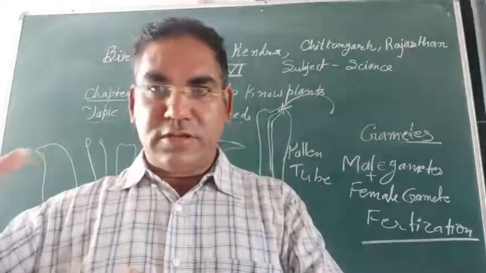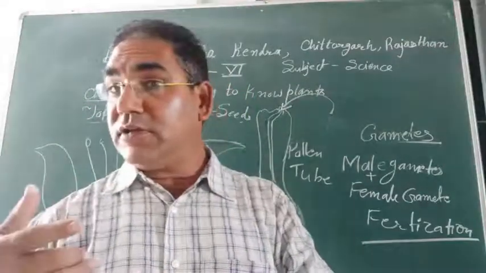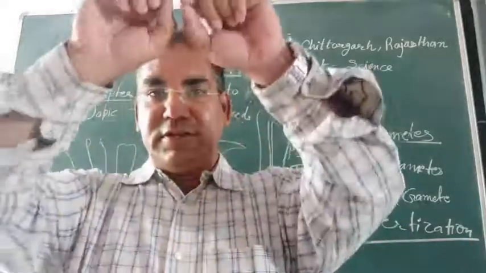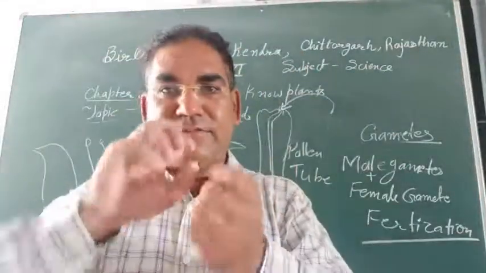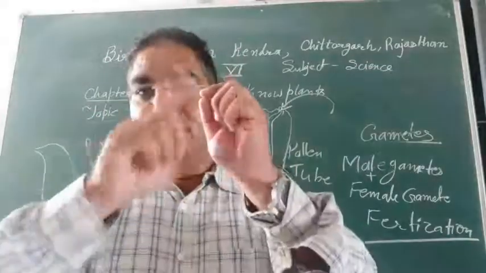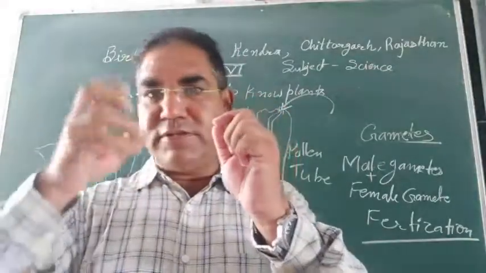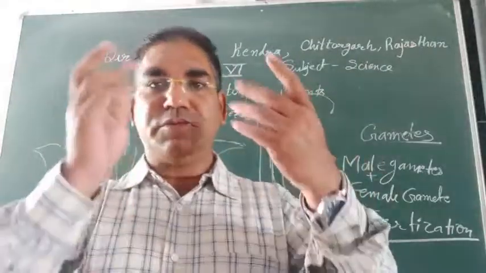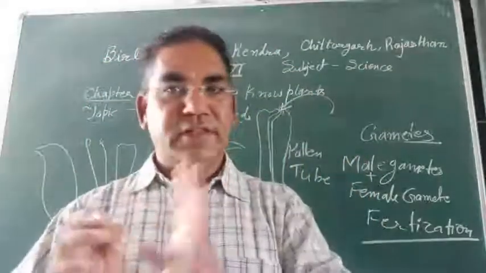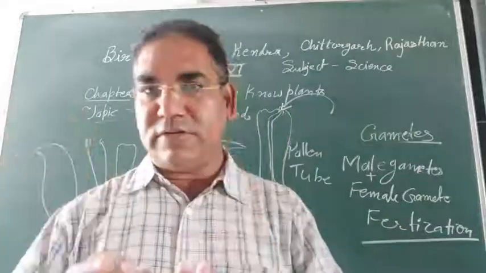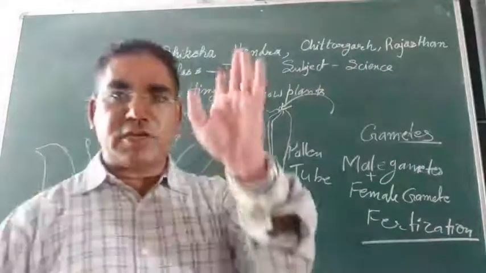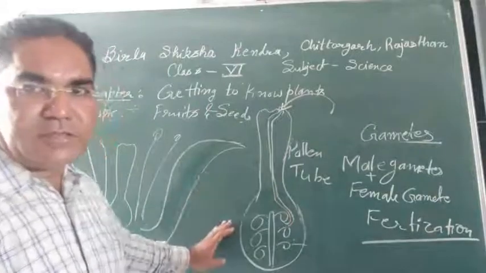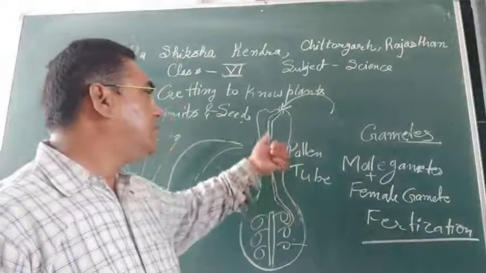The outermost whorls are the sepals and petals. Take a rose flower. After fertilization, the petals and sepals dry up and wither. Wither means they will dry up and finish, and fall down. All the petals and sepals will fall.